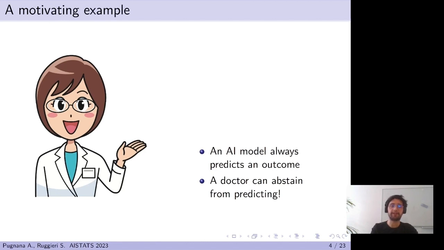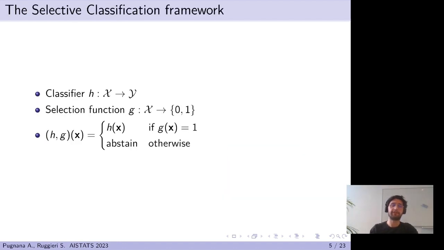That is exactly the main idea behind selective classification. Namely, we allow classifiers to abstain from more difficult cases rather than always predicting. The general framework is the following. We have a standard classifier H mapping from feature space X to target space Y, and we embed it with a selection function G mapping from X to {0, 1}. The selection function determines whether the classifier will predict whenever G is equal to 1 or will abstain whenever G is equal to 0. The pair H and G is what we call a selective classifier.